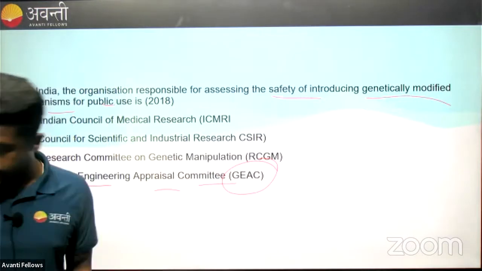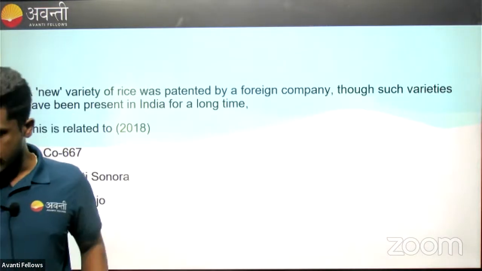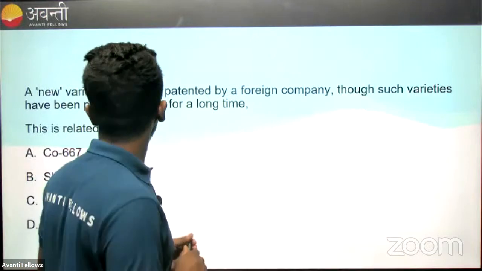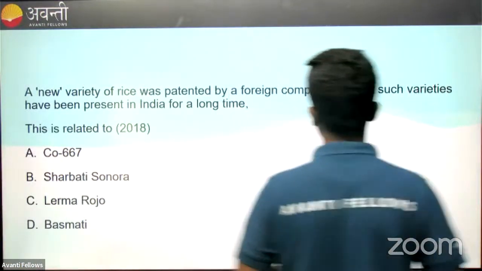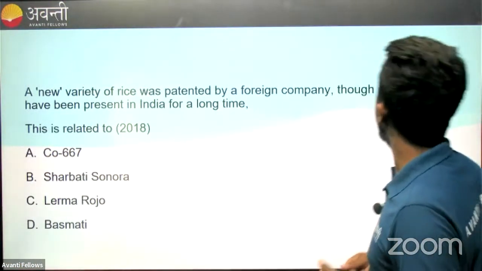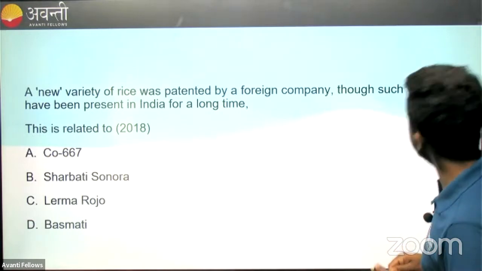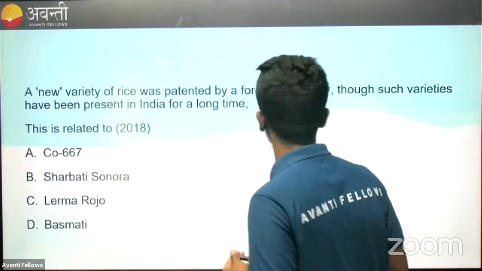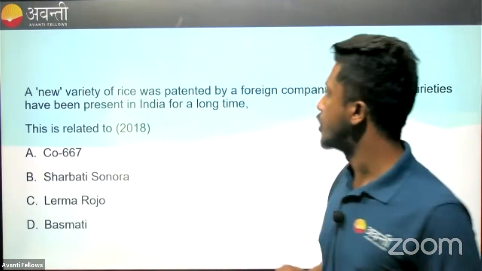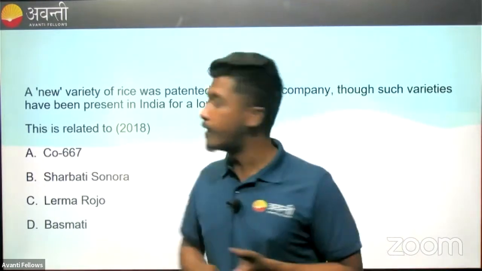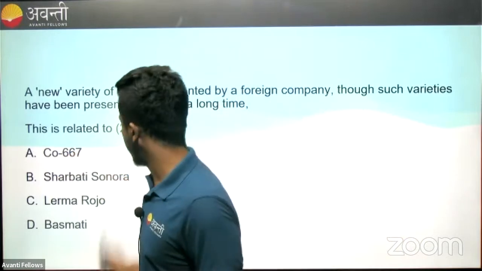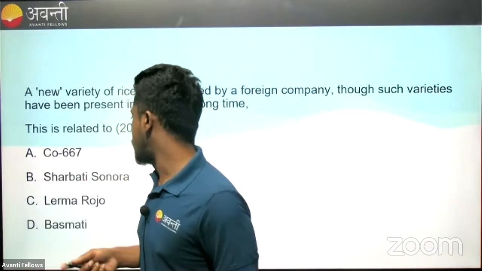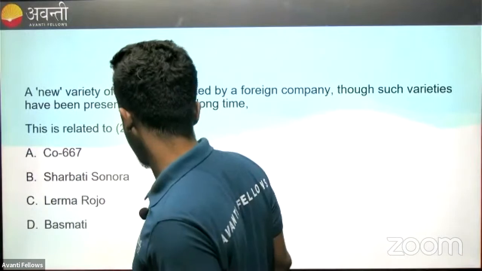Clear? So take this down. Now, a new variety of rice was patented by a foreign company, though such varieties have been present in India for a long time. This case is related to what? CO667, then Sharbati Sonora,